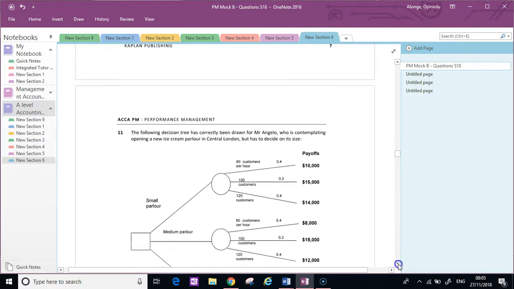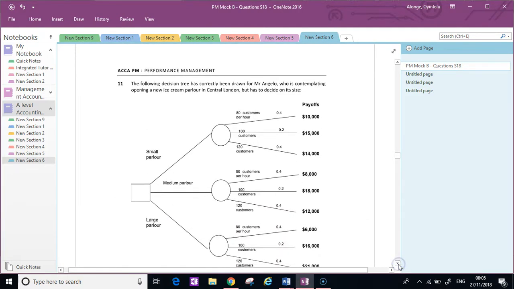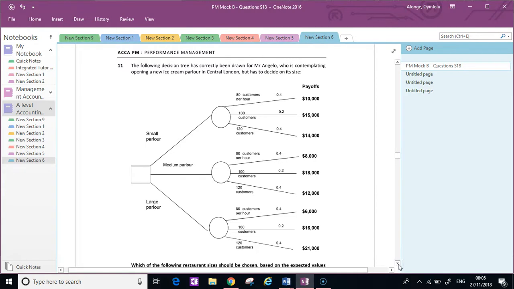Right, here we are. So we have a little decision tree over here. With this decision tree, they're asking which of the following restaurants should be chosen based on the expected values. And we can see the payoffs here. So again, this is good revision because you probably haven't seen this in any of the questions so far. And you have the expected values here with expected payoffs.